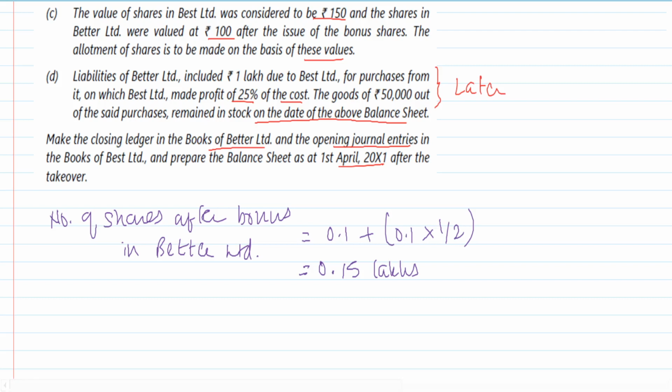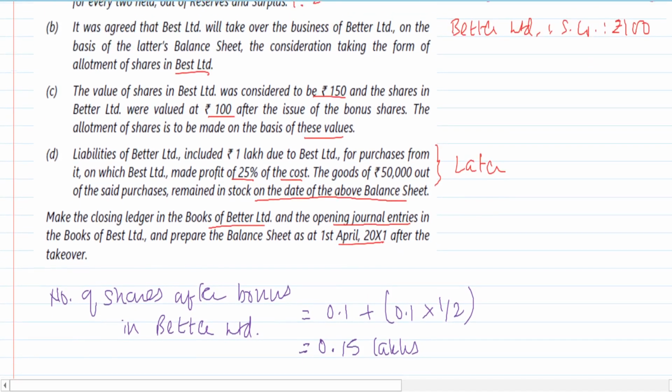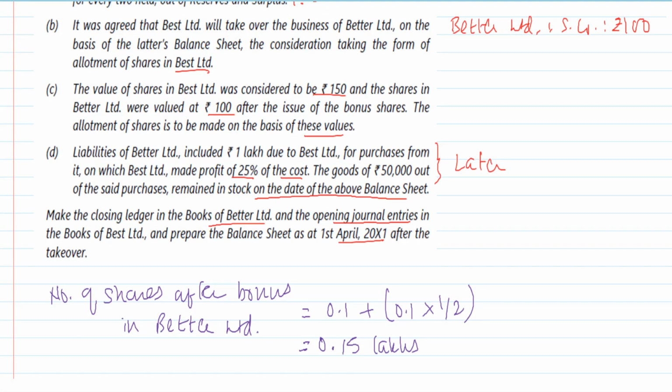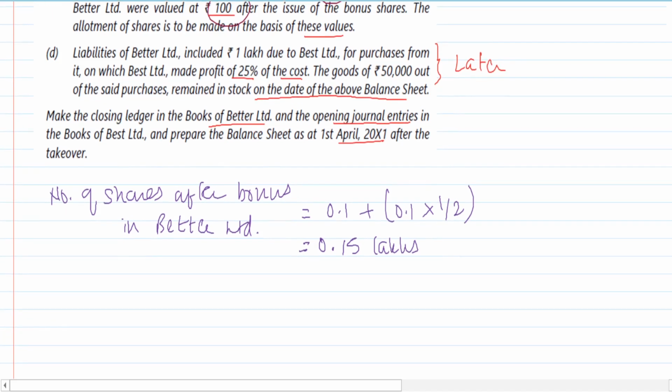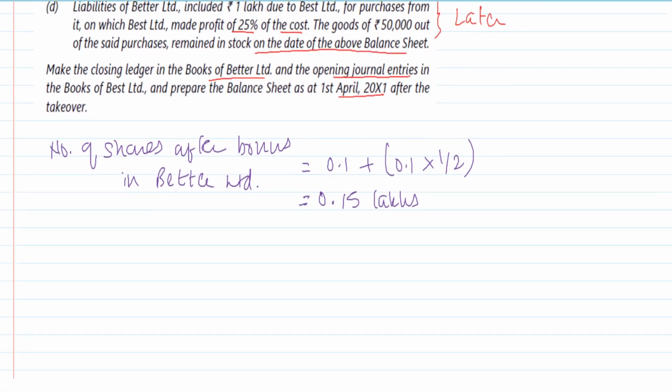So these are the number of shares which are there in the selling company. And now the way we are going to determine the purchase consideration, in information B, they are saying we will take over the business of Better Limited on the basis of latest balance sheet, consideration taking the form of allotment of shares. So Best Limited will take over Better Limited by issuing its own shares. Now, how will I issue those shares? In C, they are saying Best Limited's value is 150 and that of Better is 100. So in a way, this is giving us a share exchange ratio. So I would like to work out the share exchange ratio.